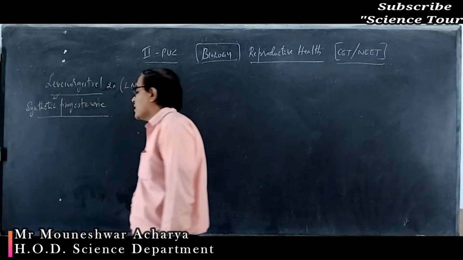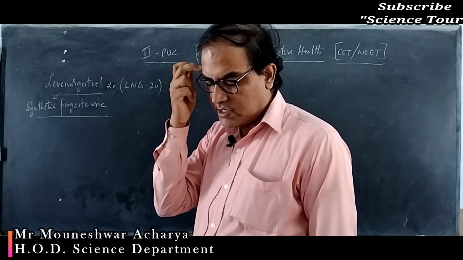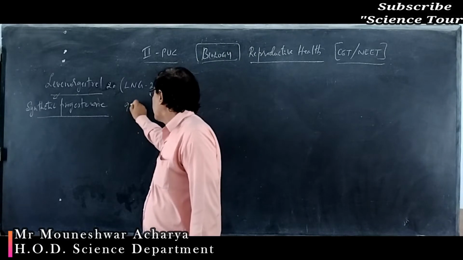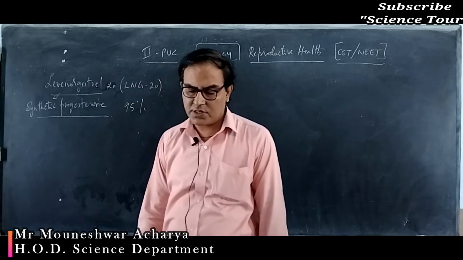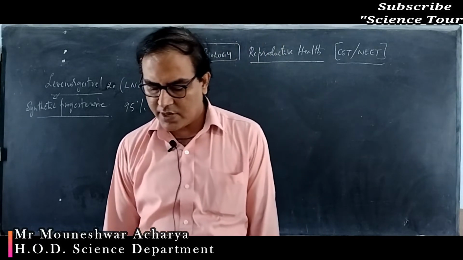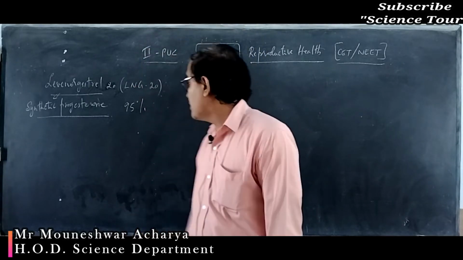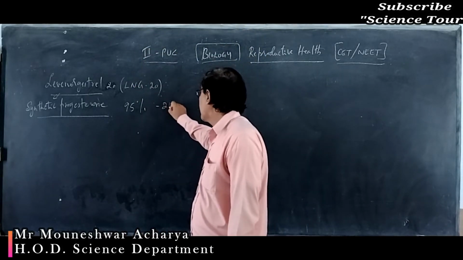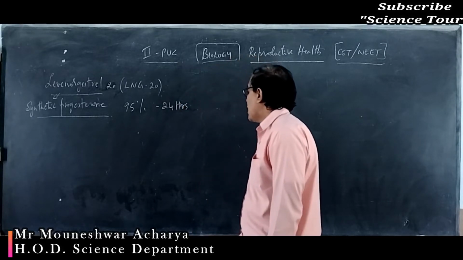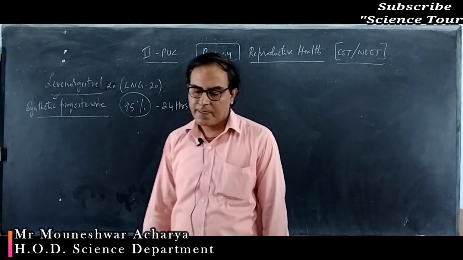If it is taken within the time period of 72 hours, it can prevent the chances of pregnancy up to 95%. If taken earlier, not even 72, within 24 hours one should take. If you take this synthetic progesterone within 24 hours, it is effective about 95%.